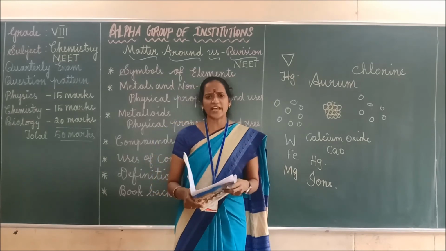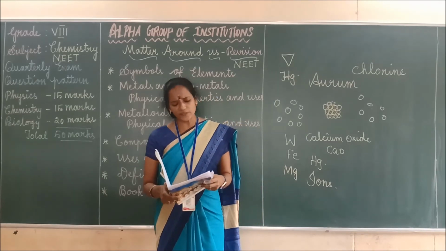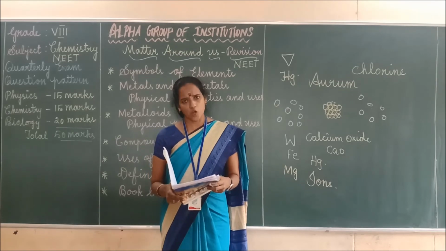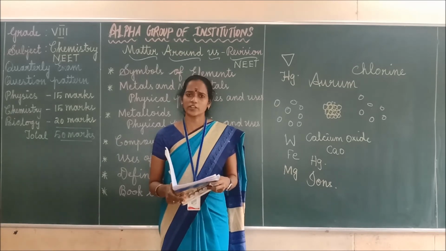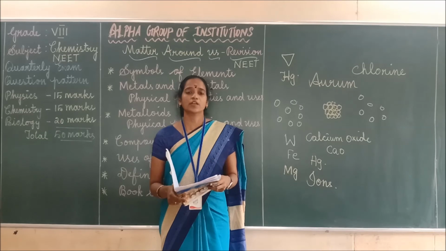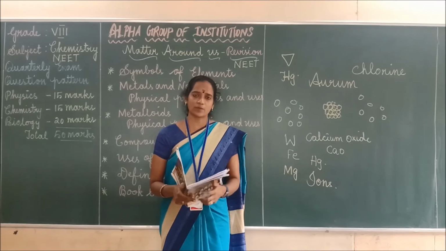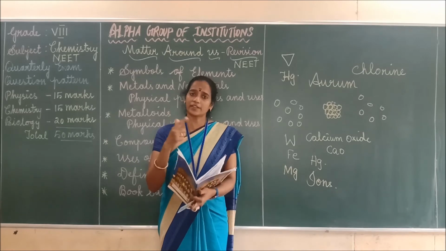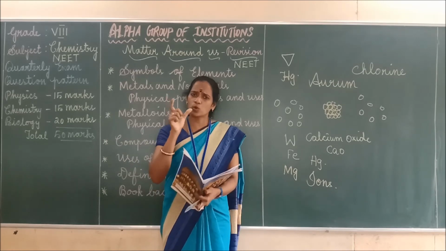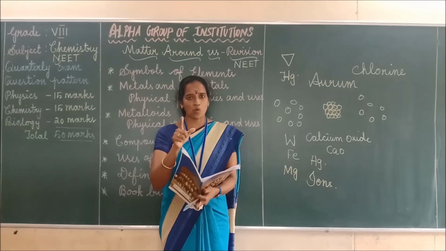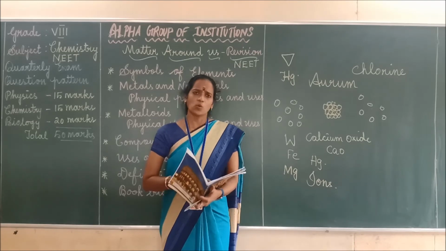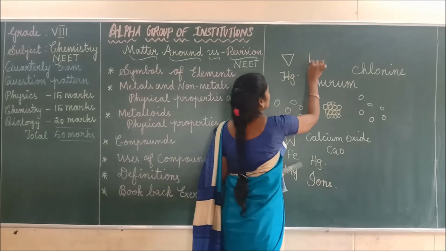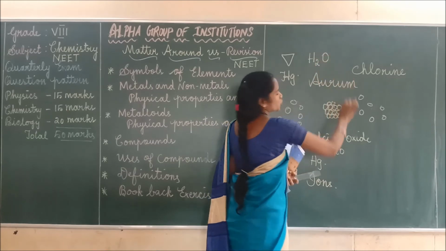Okay. Next, dash is composed of two or more separate elements. Compound. The answer is compound. Can you give an example? Water. Because you know very well water is composed of hydrogen and oxygen elements. Hydrogen is a separate element, oxygen is a separate element. Both the elements combine to form water. Okay. Next, what is the chemical formula of water? It is nothing but H2O.